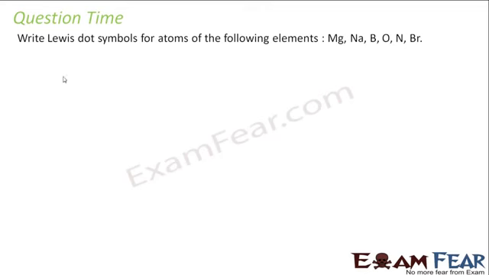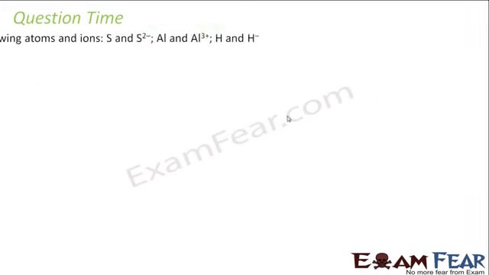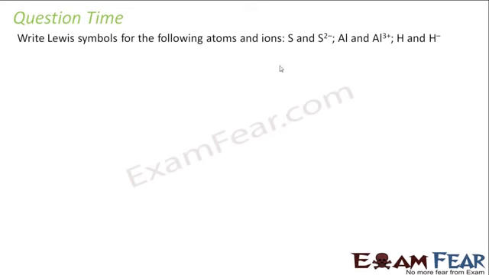To write the Lewis dot structure: magnesium has 2 valence electrons. This is my Lewis structure. Sodium has 1 valence electron. Boron has 3 valence electrons. Oxygen has 6 valence electrons. Nitrogen has 5. And bromine has 7. Right? So this one 2, sodium 1, boron 3, oxygen 6, nitrogen 5, and bromine 7. This is my Lewis dot symbol, actually. We write the Lewis dot symbol for this.